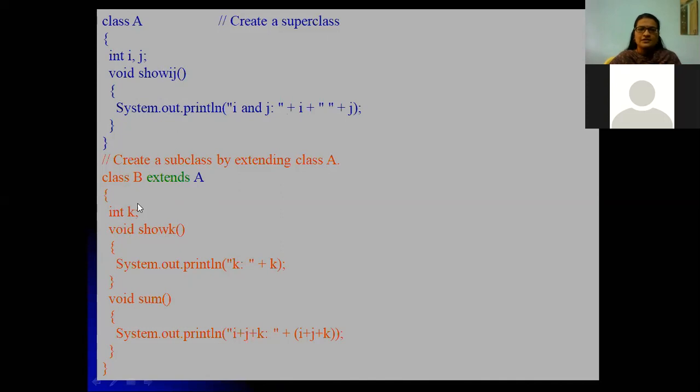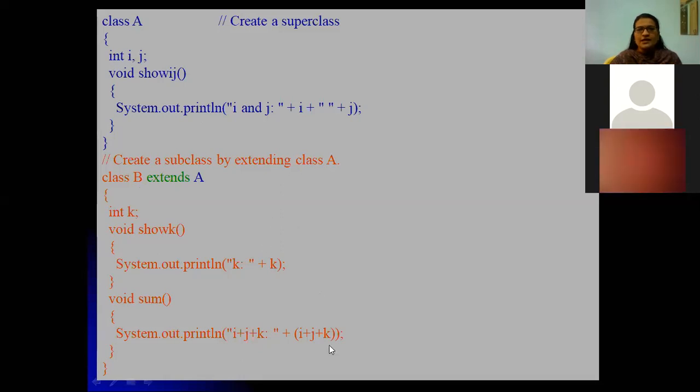And finally, you can observe that in the derived class, or the subclass, there is a void sum function, which sums up all the variables in the subclass and the superclass also. So i and j are the superclass variables and k is a subclass variable.